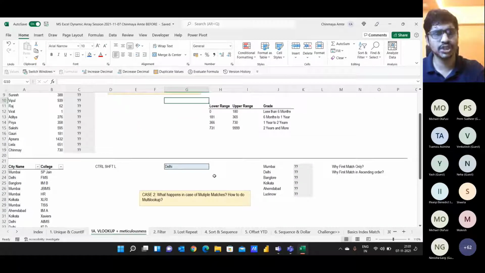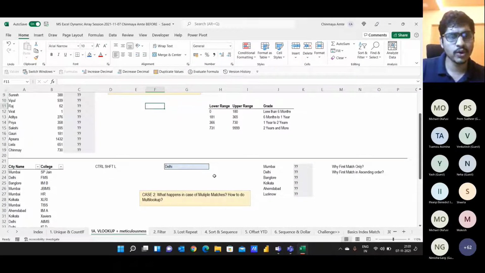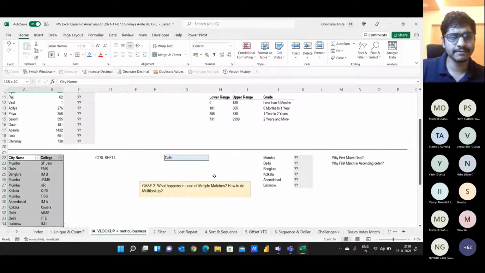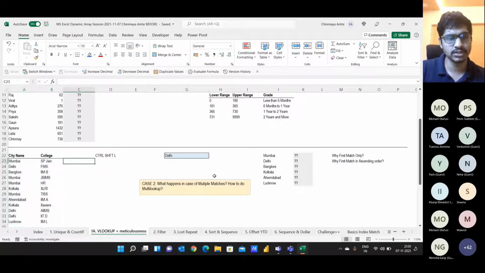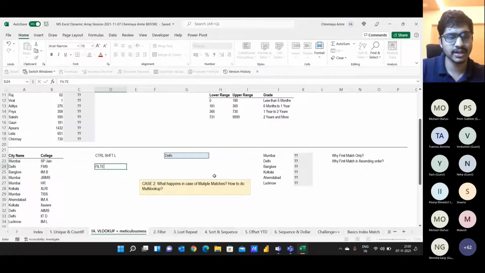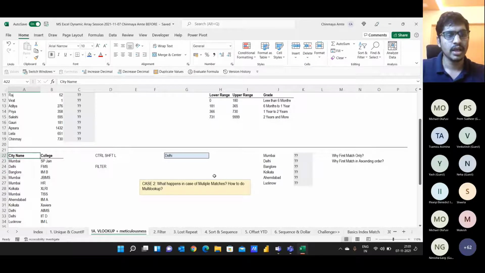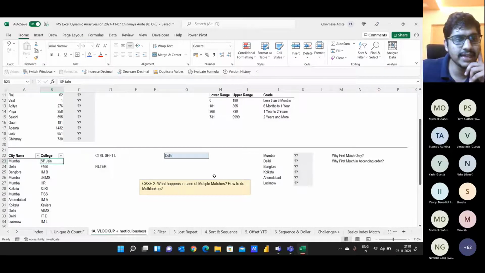So let's try to structure our thinking. What we are doing in the traditional version of Excel is that first we have decided to use the filter functionality. Then we put a filter on the city names. So we are telling Excel to put a city name filter as Delhi.